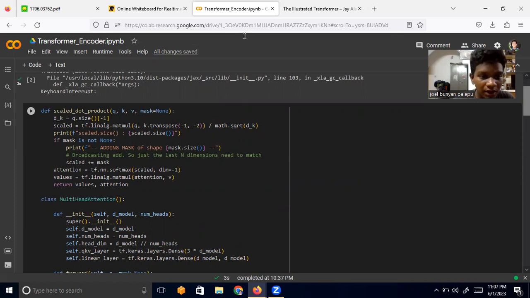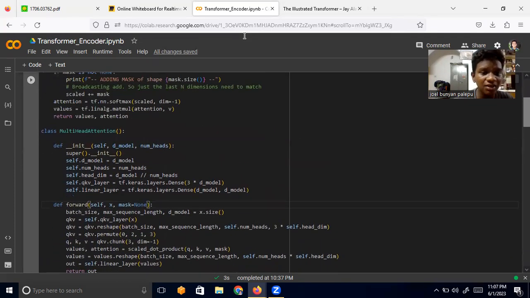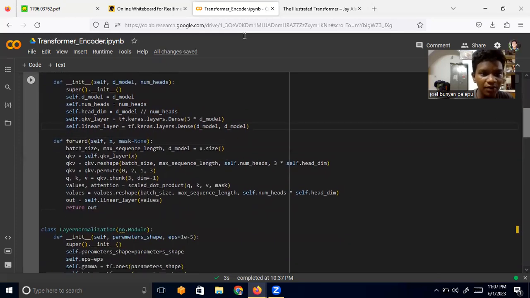And then we're also going to calculate the softmax of the scaled product, and then finally multiply that by V. And then we are going to do multi-head attention. Remember we have these Q, K, and V vectors. When we implement this in TensorFlow from scratch, we actually use a dense layer, and you calculate the Q, K, and V vectors all at a time. So that is the idea.